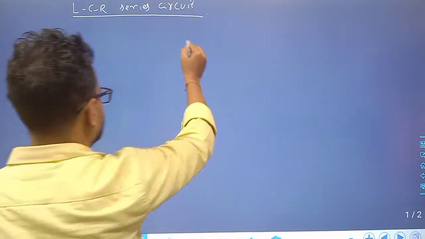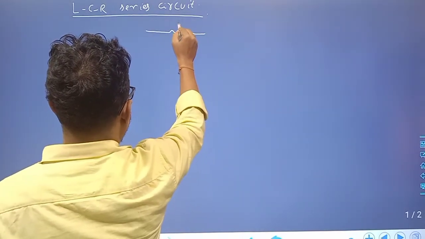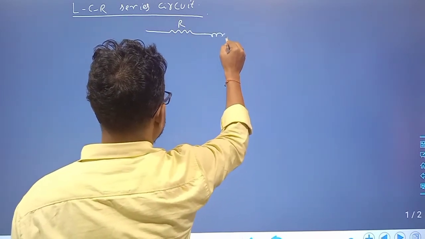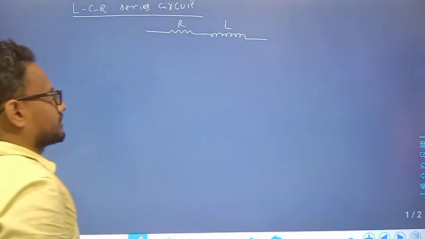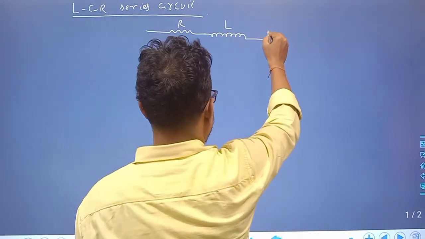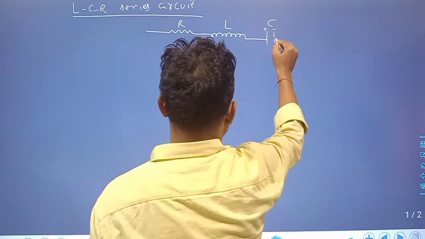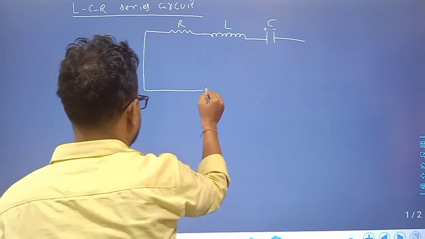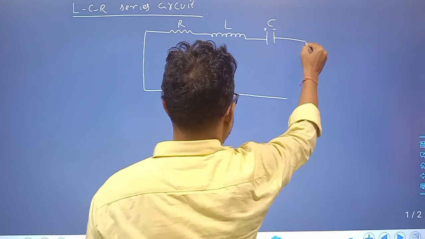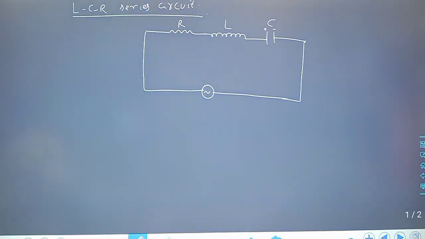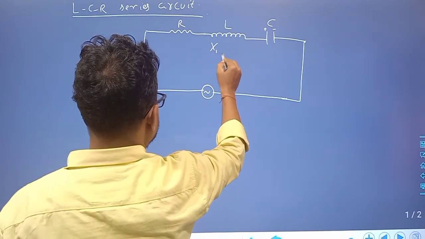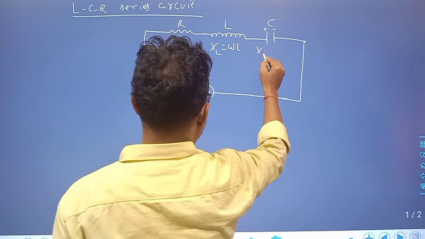In the LCR series circuit, the resistor has resistance R, similarly the inductor has inductance L, and the capacitor has capacitance C. Since it is a series circuit, the resistance is R, the inductor's opposition is XL is equal to omega L, and the capacitor's is XC is equal to 1 by omega C.